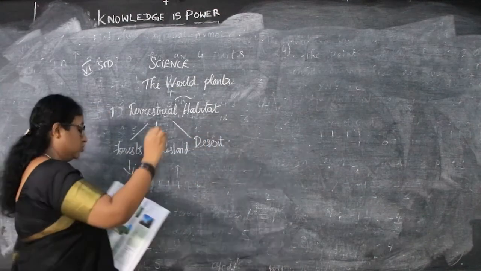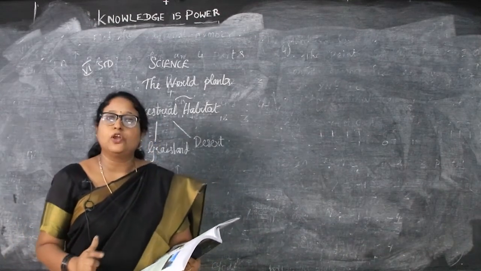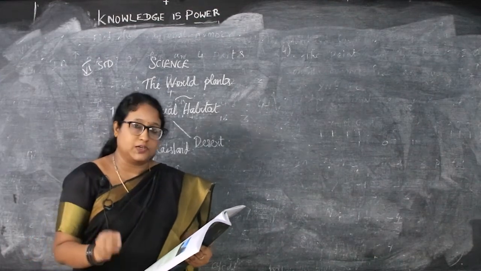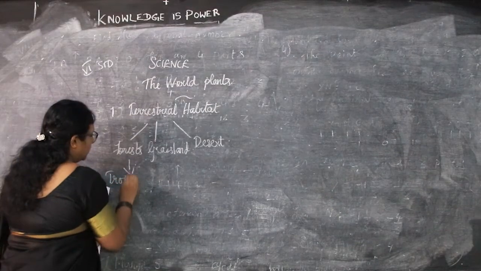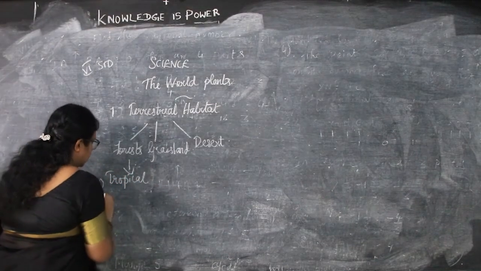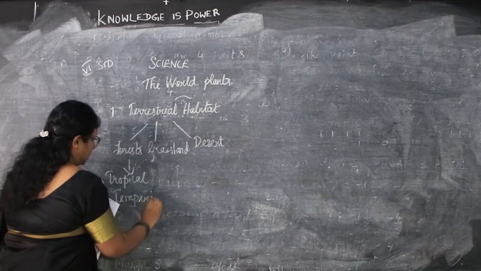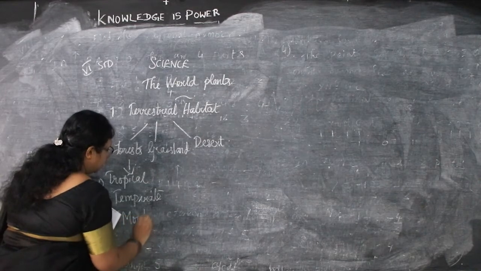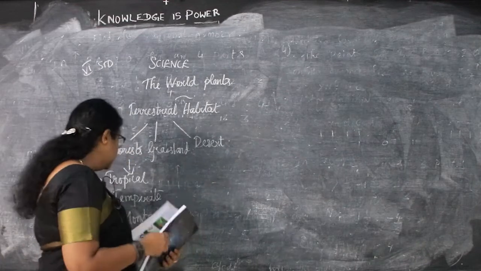Now first we will go to the forest habitat. Forest is a large area that is full of trees, dominated by trees. And there are three types of forest: tropical forest, temperate forest and mountain forest. So how many types? There are three types: tropical, temperate and the mountain.